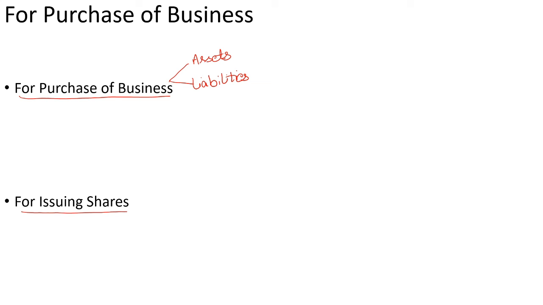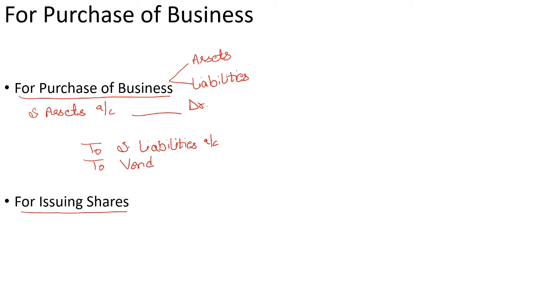Now, first journal entry, here we will debit sundry assets account. That means if the company is purchasing asset, machinery, building, plant, each and every account of asset should be debited here. To sundry liabilities account, all accounts of liabilities should be credited here.